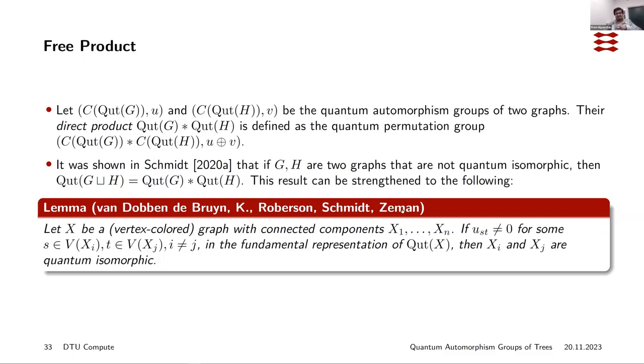I'm sorry, this is a lemma that we use to prove that theorem. Unfortunately, I have forgotten to attach that result. So I will just reiterate it one more time so that it's clear. If you have a graph that is a disjoint union of a bunch of graphs that are not pairwise quantum isomorphic, then the quantum automorphism group of this disjoint union is the free product of the quantum automorphism groups of these individual graphs.